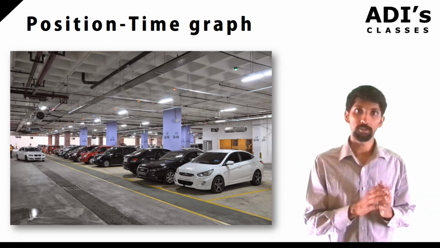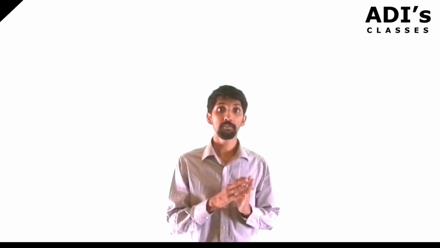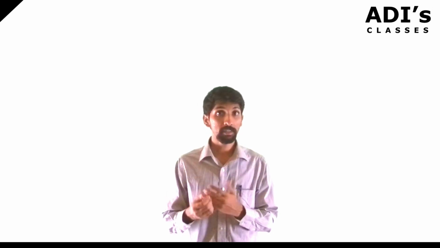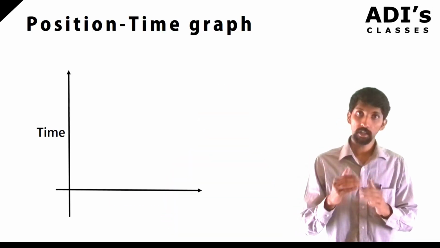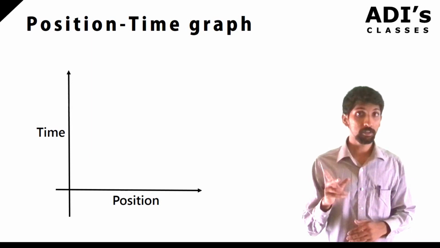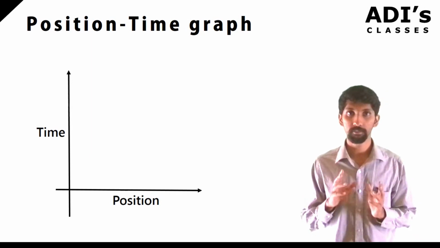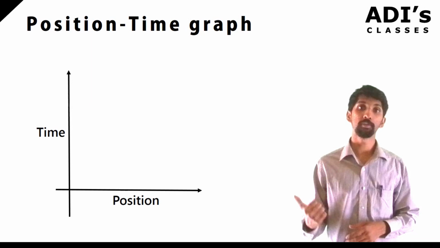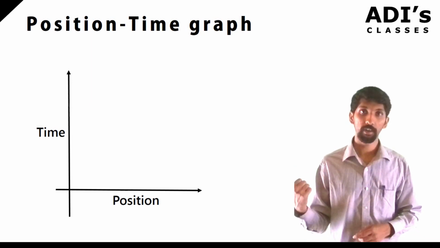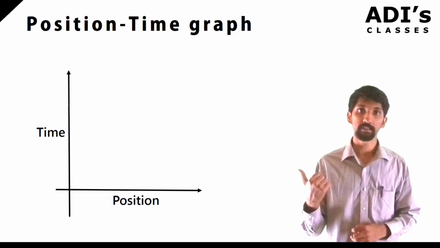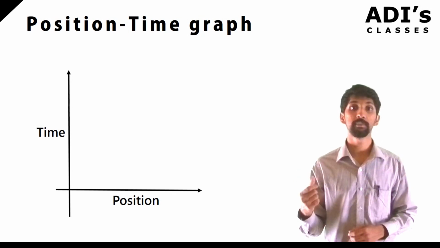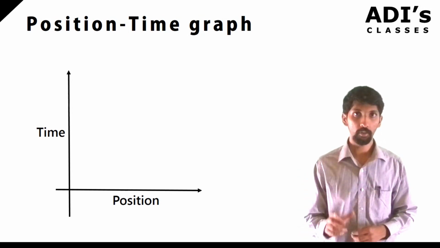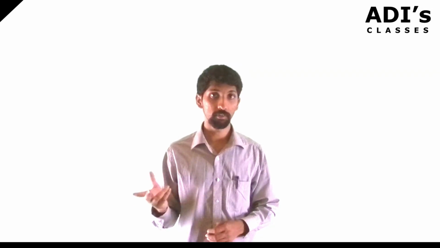So here also, if we are talking about position, we are representing it in terms of a graph. Position and time are the two things we are going to use here. This is an example of a position time graph. You have an x-axis and a y-axis, right? The x-axis represents the position, the y-axis represents the time. So this is what we call a position time graph.